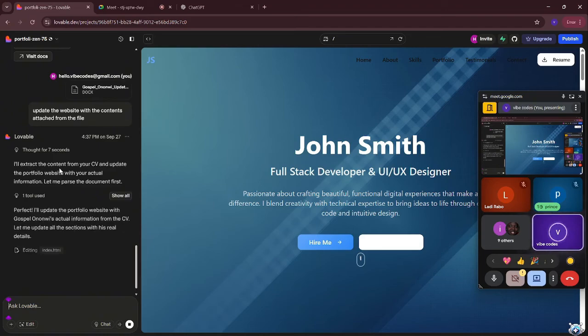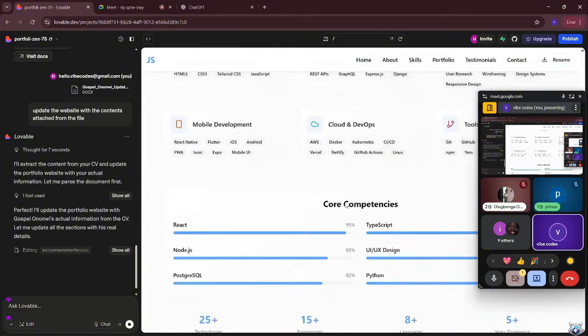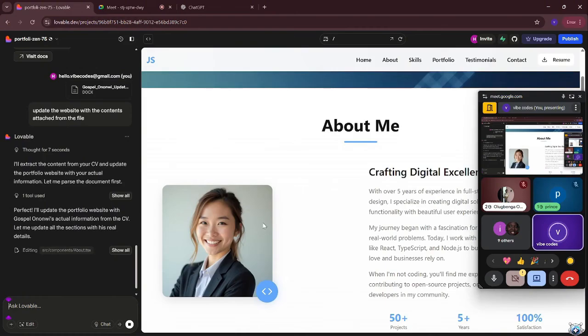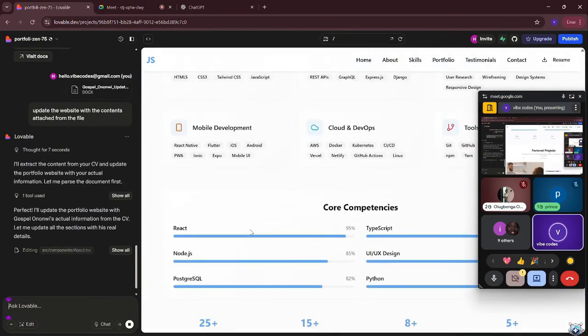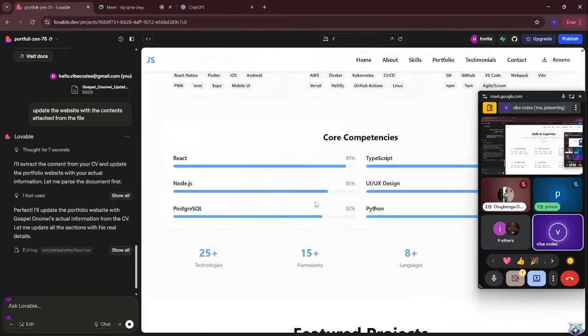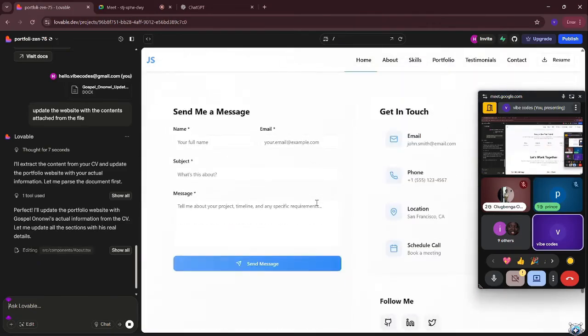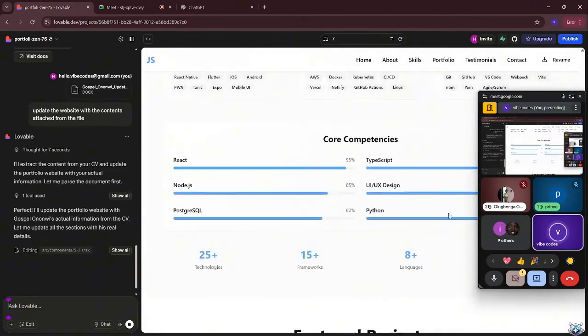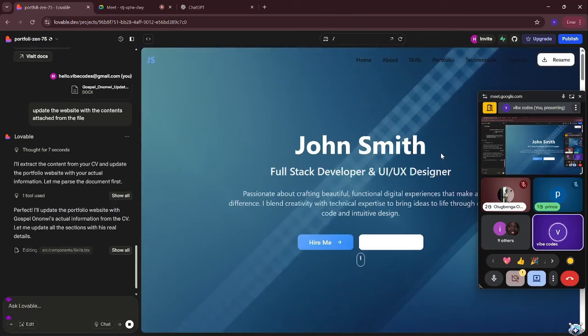So Lovable is going through. It says, I will extract the content from your CV and update the portfolio website with your actual information. So basically this is how you do it. First, we created a design, and don't worry, these images and everything are going to be changed. You can upload your image and tell it exactly what and where you want it to change. Then once it's done, you're going to see that this website will be updated. My name is going to be here, hopefully, and my skills and everything.